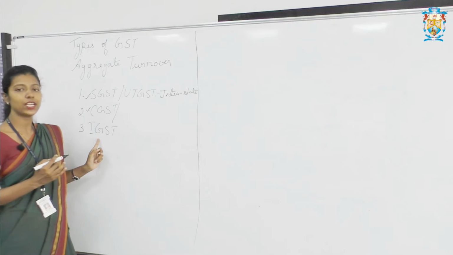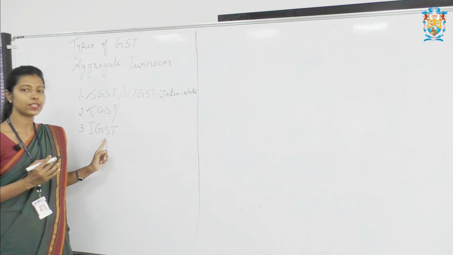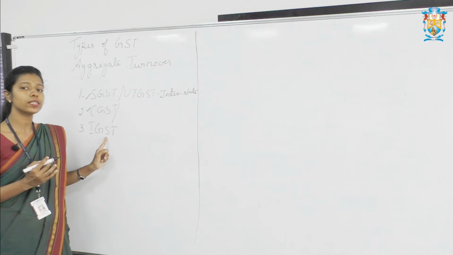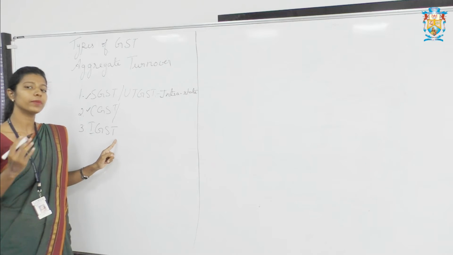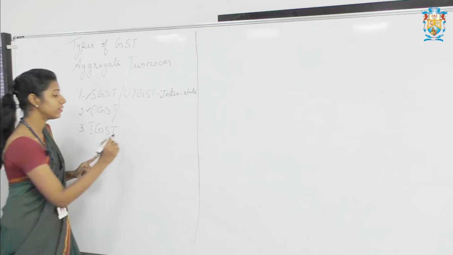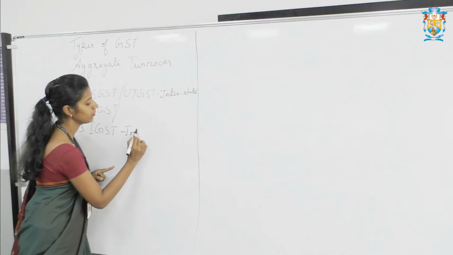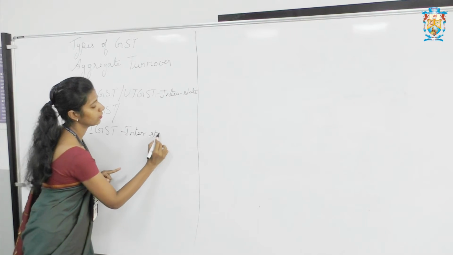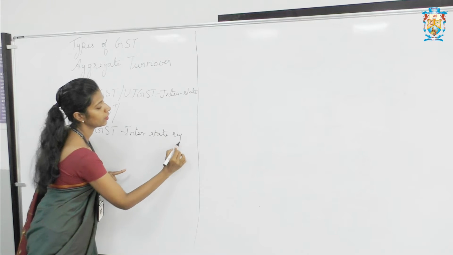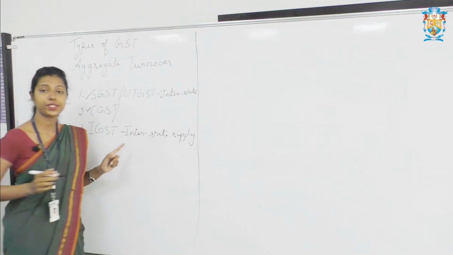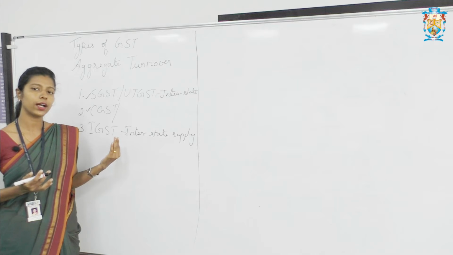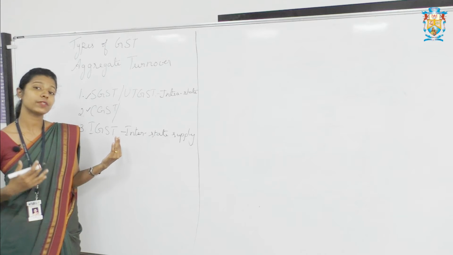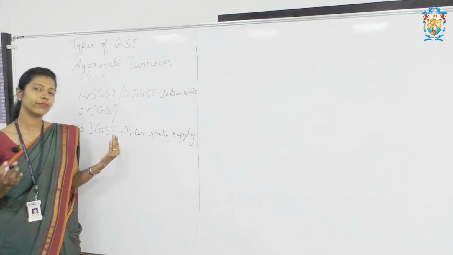Next, moving to the IGST, that is Integrated Goods and Service Tax. Integrated Goods and Service Tax is paid when the supplier and the purchaser are from different states, that we can say interstate supply. For example, the supplier is from Karnataka and the purchaser is from Delhi. So both are from different states.